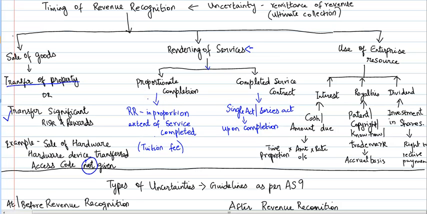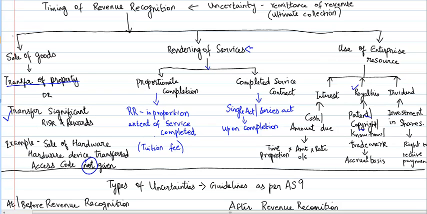And how is it to be calculated? As usual, it is the interest calculation formula: the proportionate time for which the capital is being lent, multiplied by the amount which is being lent, that is the amount outstanding, to be more precise, multiplied by the rate of interest at which the entity is charging the customer. If royalty is the case, that is the company owning a patent, trademark, know-how or copyright, then in such cases the revenue is recognized on accrual basis. Accrual basis in the sense that whatever is pertaining to that particular financial year is to be recognized as revenue.